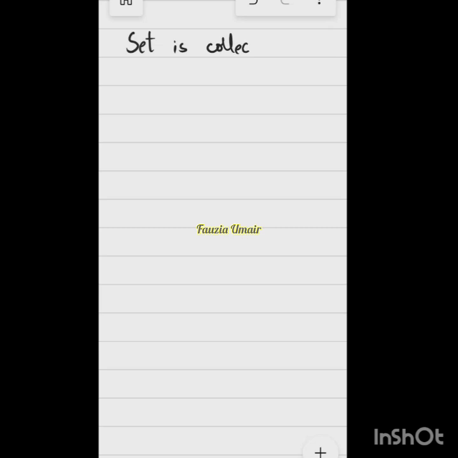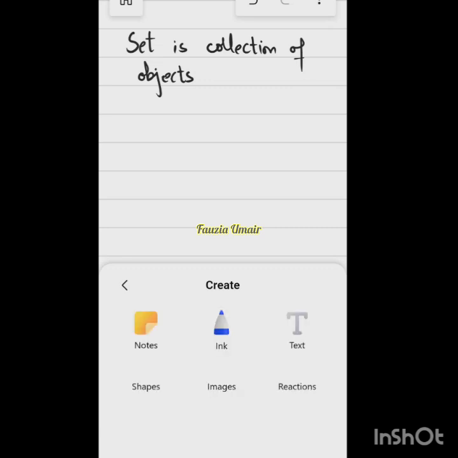Now, what kind of objects they are, or what kind of collection that is? So that is a collection of. Now, this is a very wide definition. Set is a collection of objects. So now I am adding two words in this definition to complete it or to narrow it down.